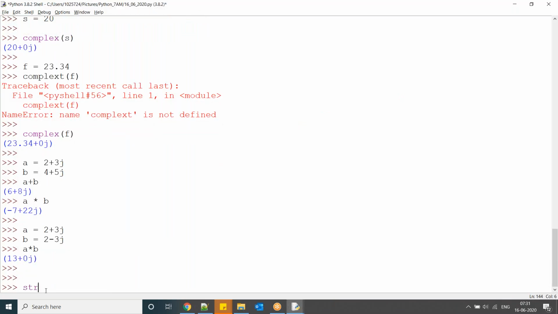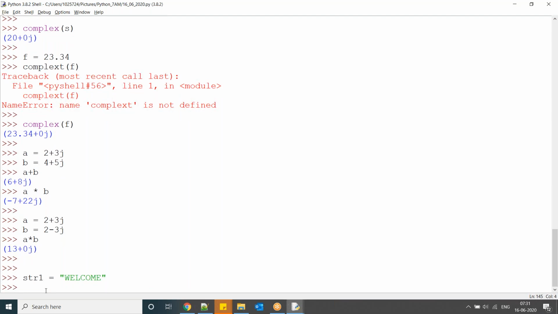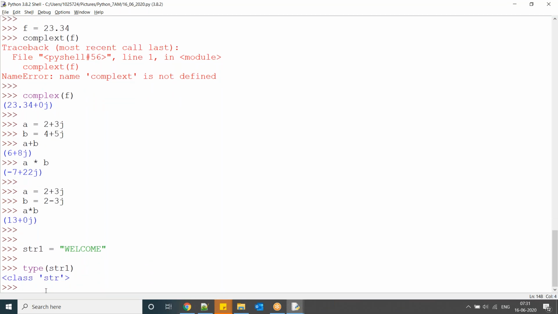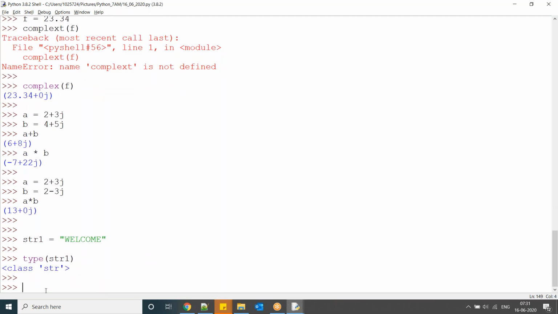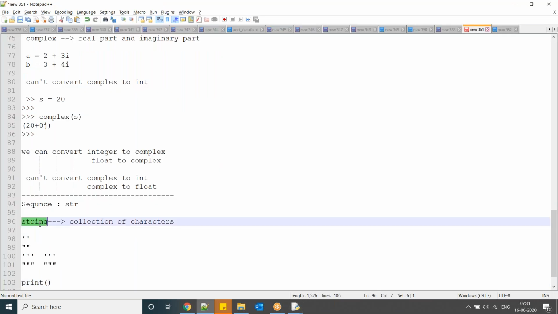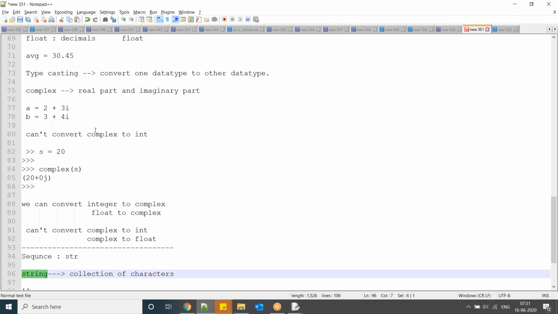Now take a variable str1 equal to welcome. Now type of the variable: string, str. Guys, whoever is new to programming, just remember this terminology. String is a collection of characters. Similarly integer, float, these are all maybe new to you.